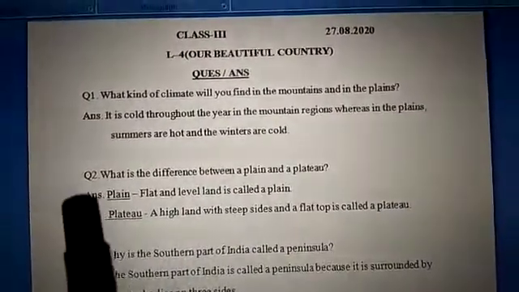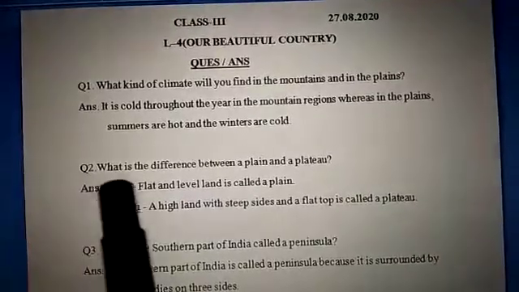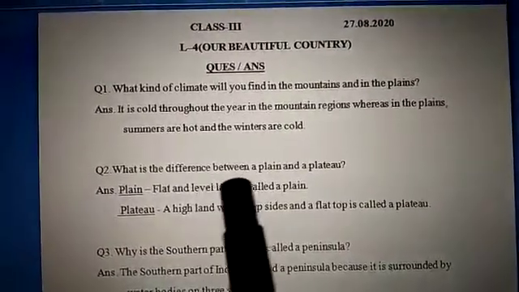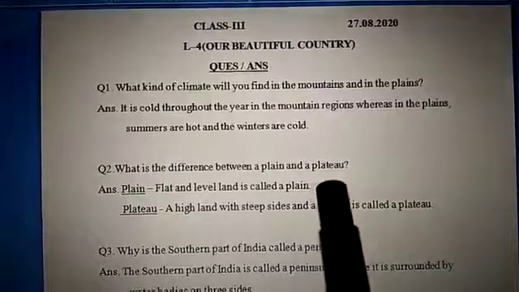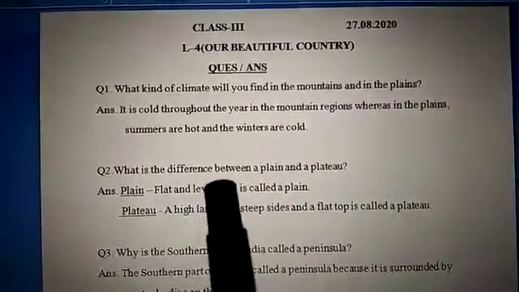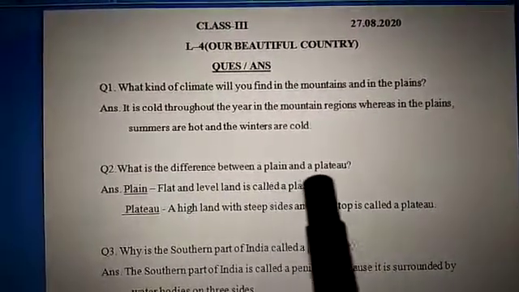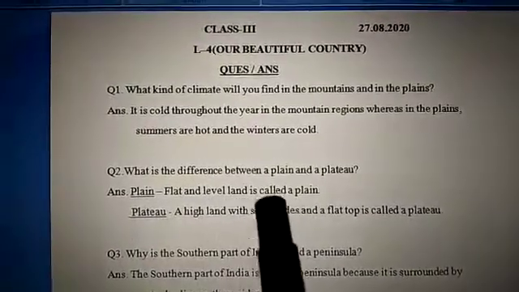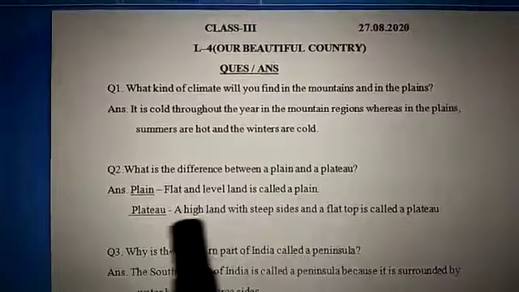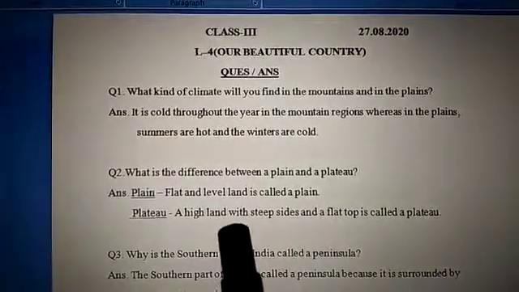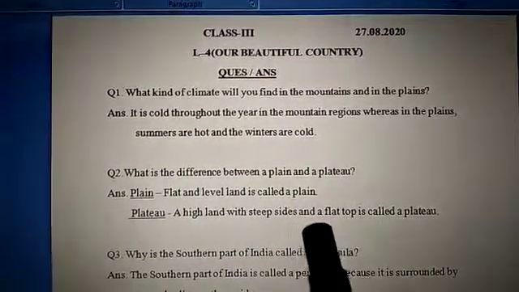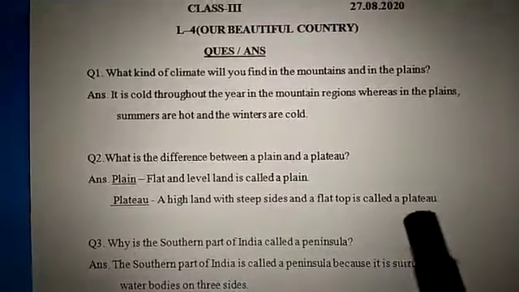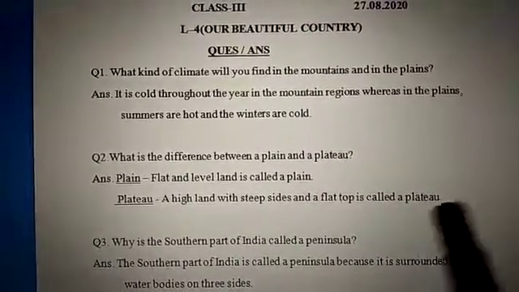Question number 2. What is the difference between a plain and a plateau? Plain, flat and level land is called a plain. Plateau, a high land with steep sides and a flat top is called a plateau.